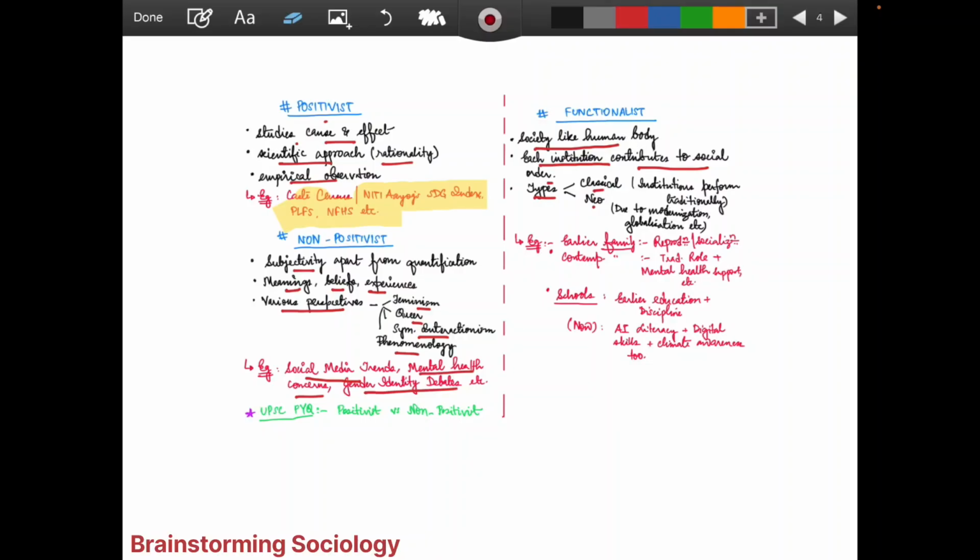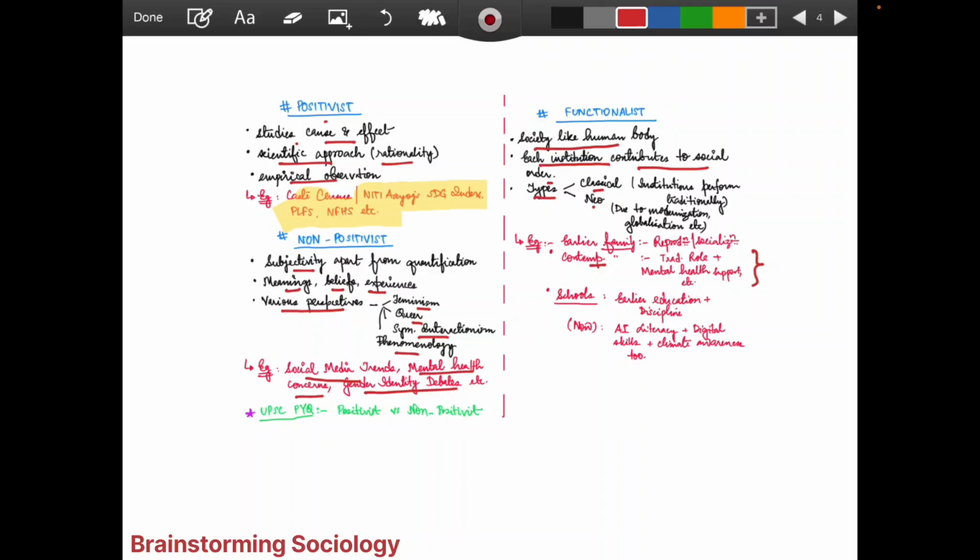Like earlier, if we talk about the family, reproduction or socialization was the only concept of the family, that it is helping in this manner only. But when we talk about the contemporary family, it not only talks about the traditional roles, but also talks about mental health support, apart from the traditional role that is being addressed. We have seen ourselves in our family that whatever the recent trends have come about, we have come out of it and we are just extending our roles in the family.